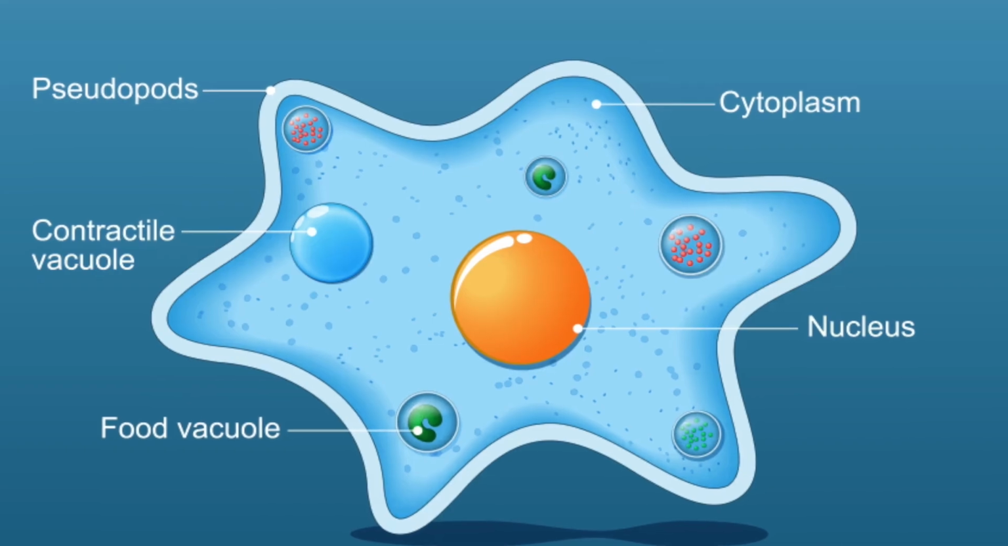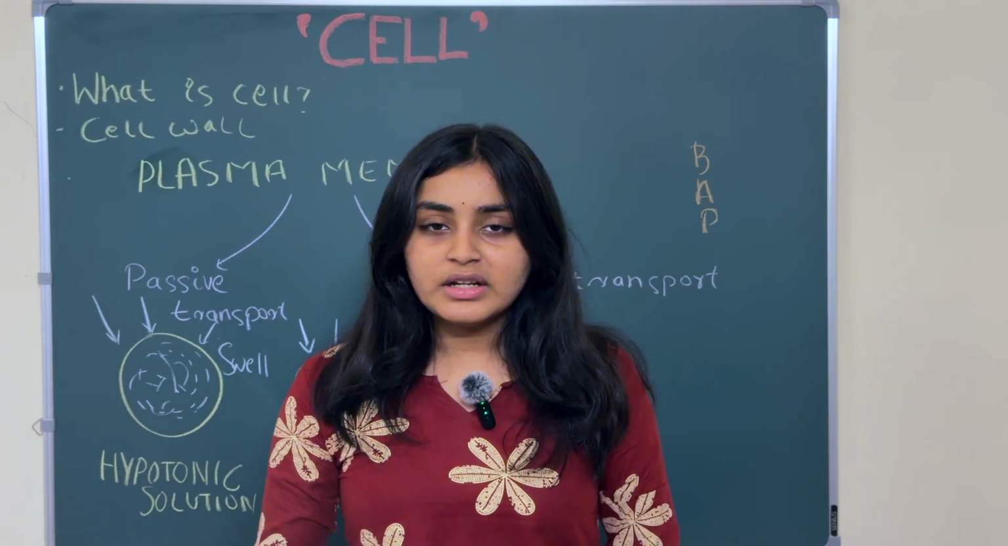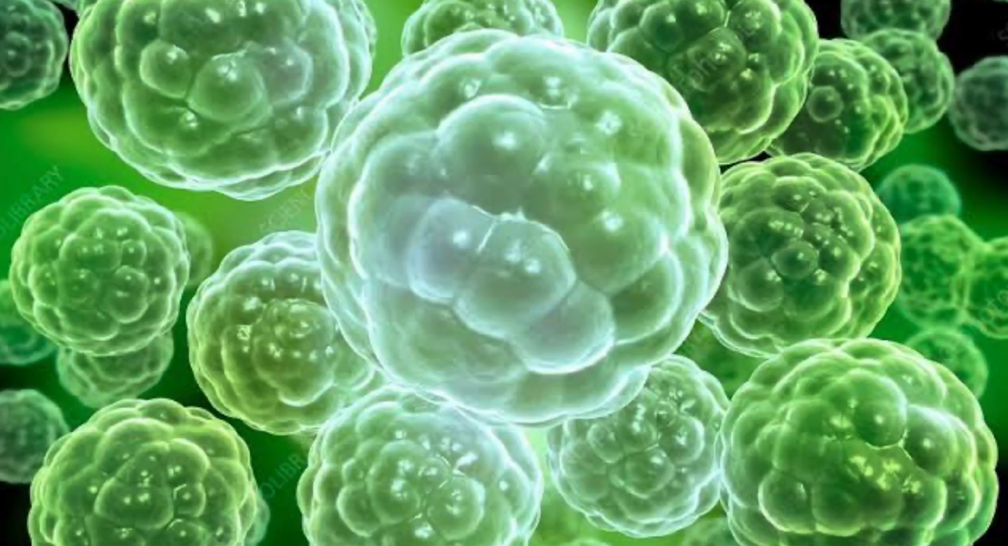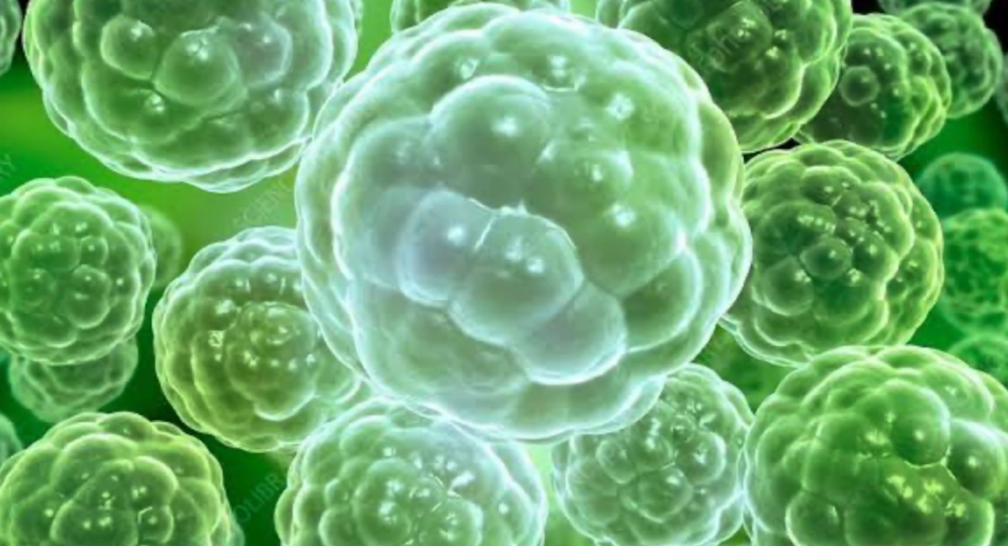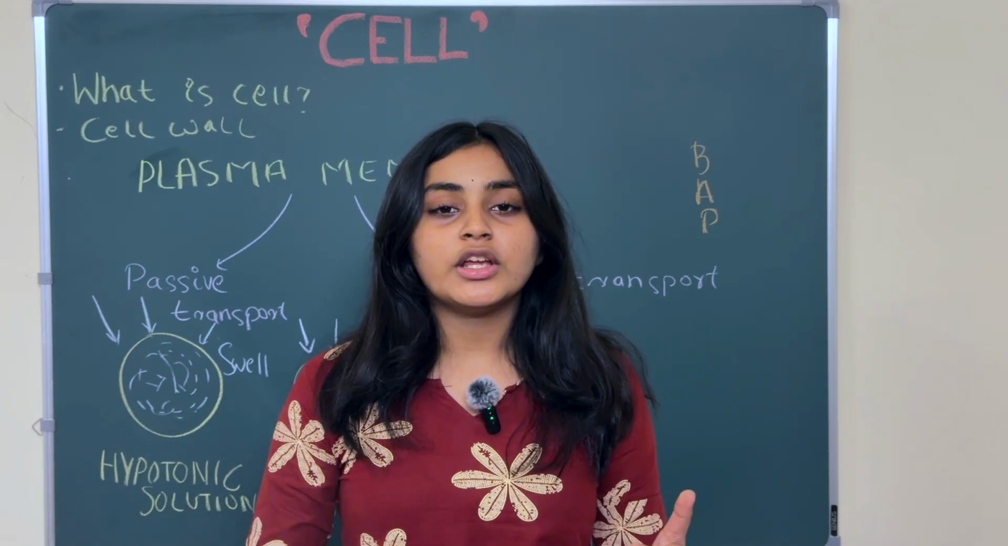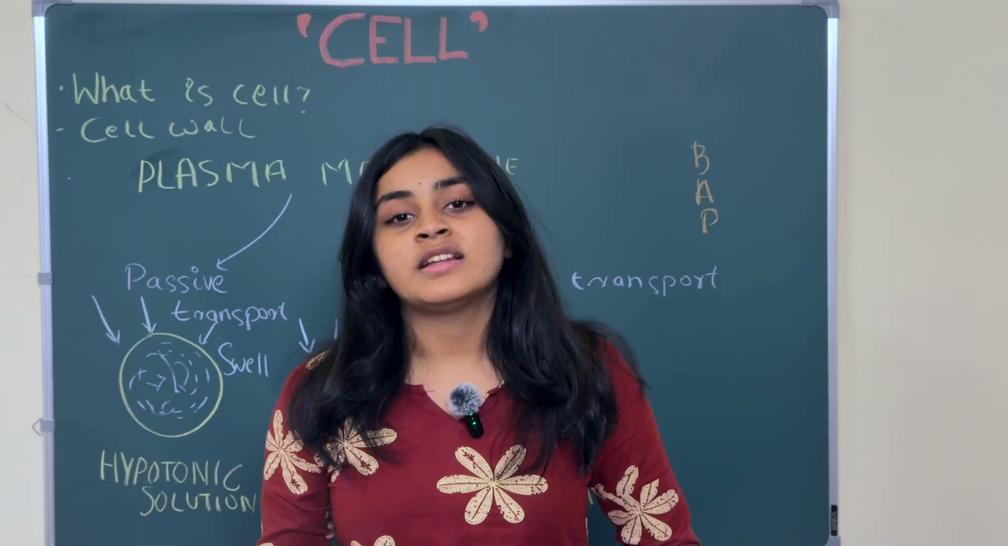Right? Now moving on to multicellular organisms. Multi means many, so many cells together. This is the meaning of multicellular organisms. For example, humans, cows, or plants and animals.